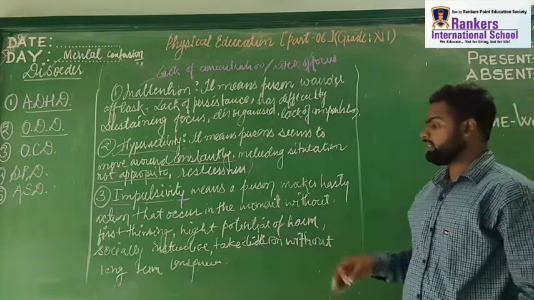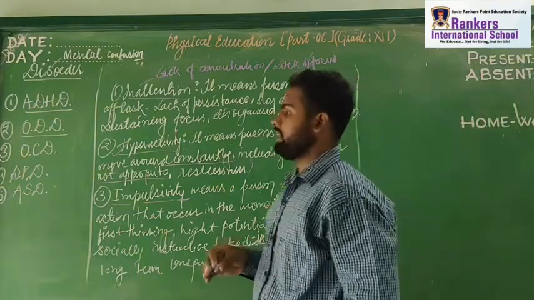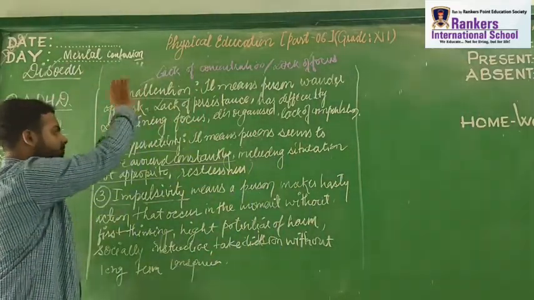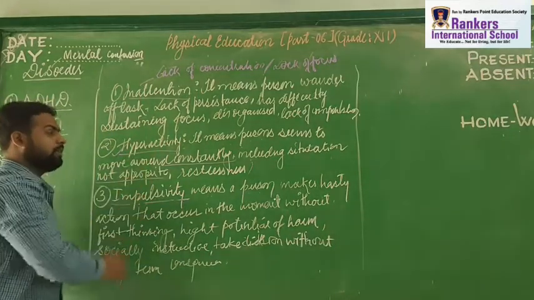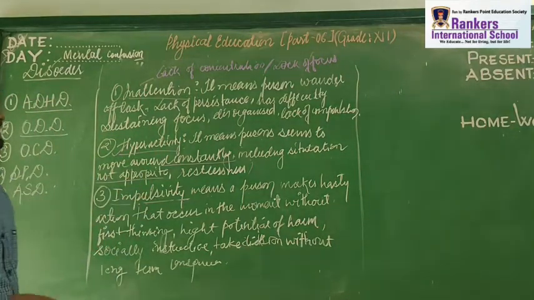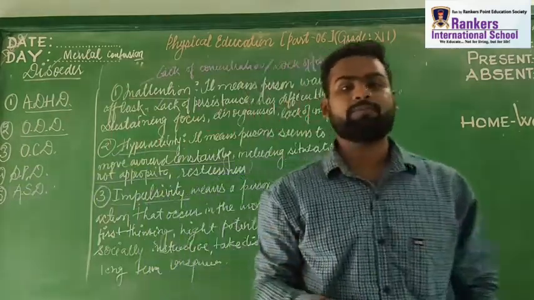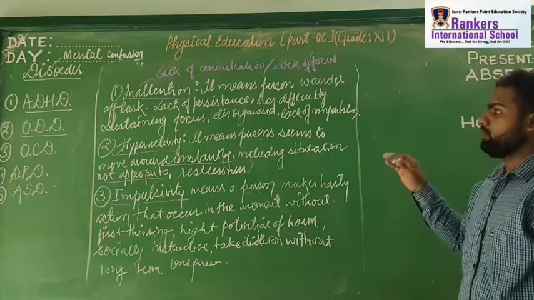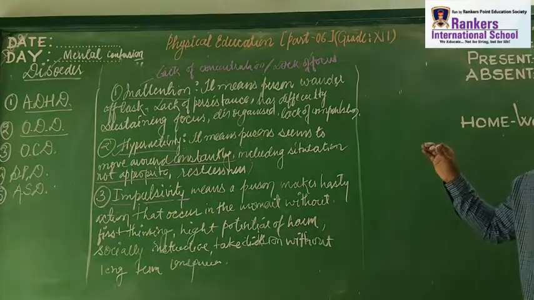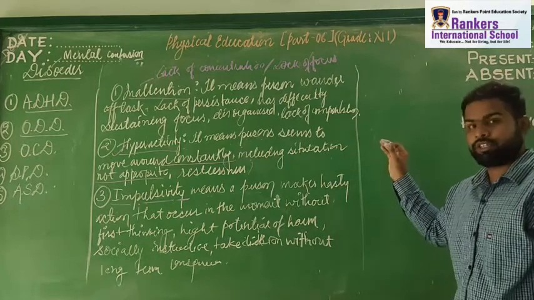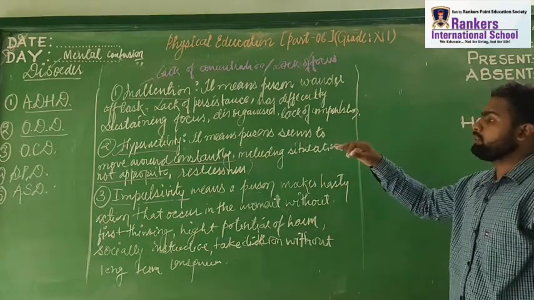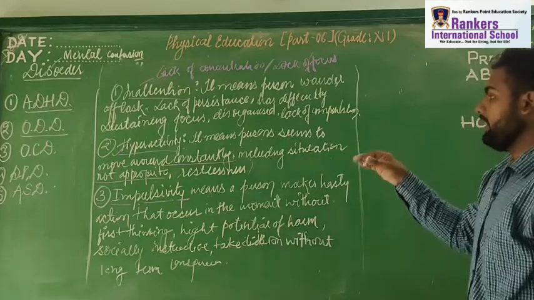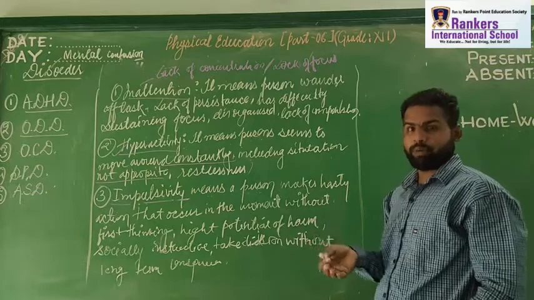So what we understand here in all these three things is that ADHD is a problem which occurs when a person shows inattention, hyperactivity and impulsivity. When we talk about inattention, it means a person has lack of persistence, lack of focus, has difficulty sustaining focus, is disorganized and has a lack of comprehension. Got it? Hyperactivity means a person seems to move constantly around in a situation when it is not appropriate to do so.